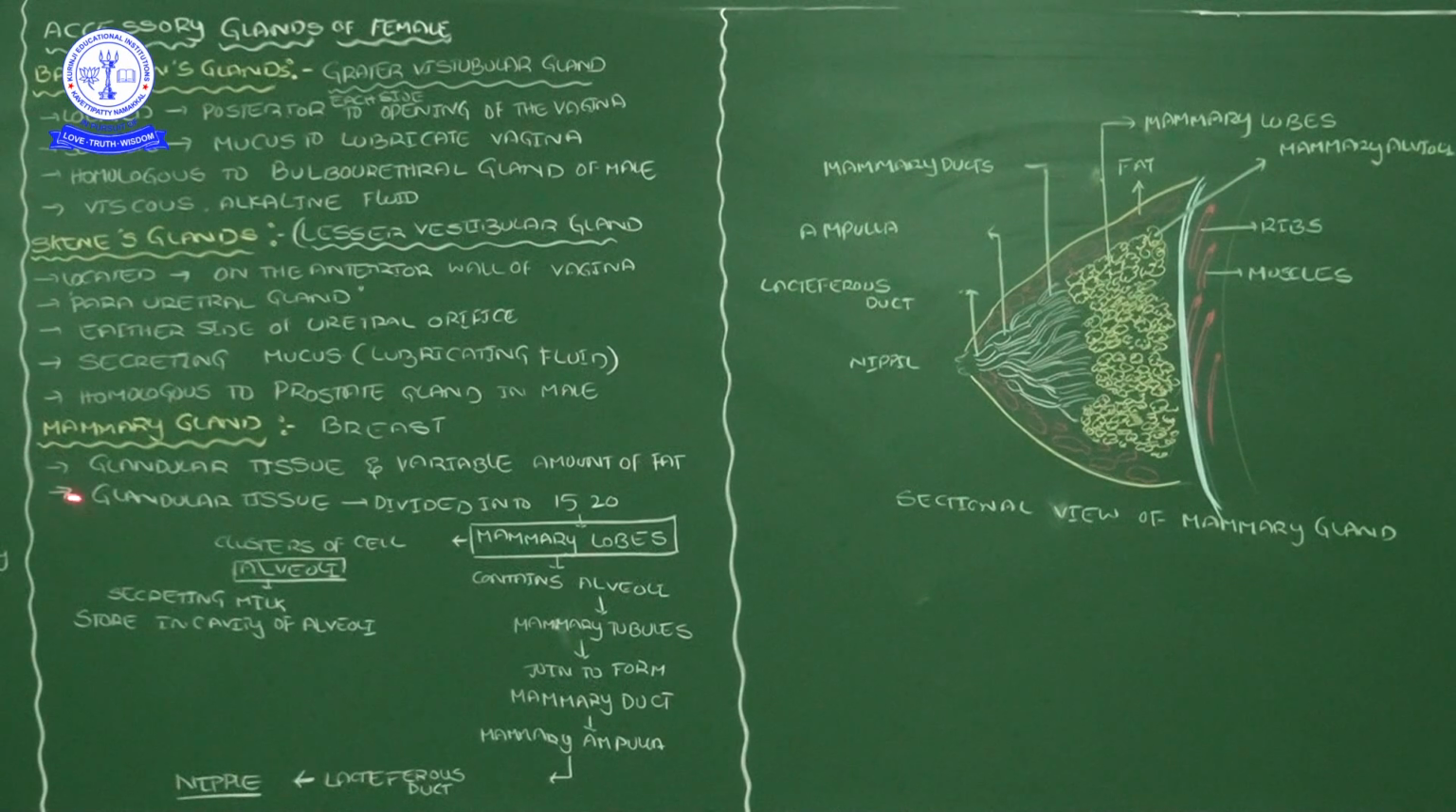Now in understanding the mammary glands, the glandular tissue is divided into several lobes. Those lobes, 15 lobes, we call mammary lobes. Inside these mammary lobes, it contains the alveoli, a cluster of cells. That cluster of cells we call alveoli. These alveoli are not like the alveoli of the lungs, okay, not like lung alveoli.